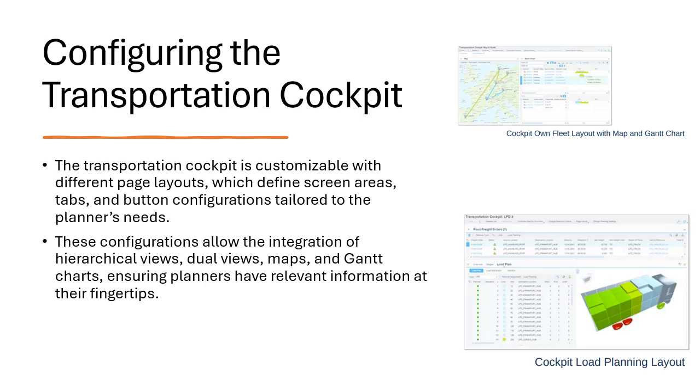And then the cockpit loading planning layout. This is designed for planners focusing on load details, where the top screen area lists the road fleet orders, and the bottom screen displays the load planning details. So this view actually helps to ensure pallets or items are arranged correctly within the vehicles according to weight and space constraints.